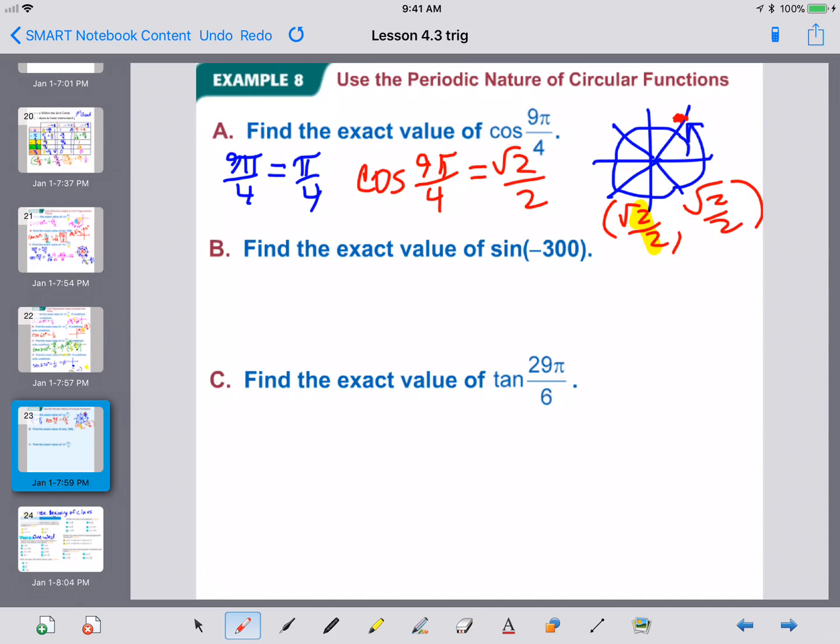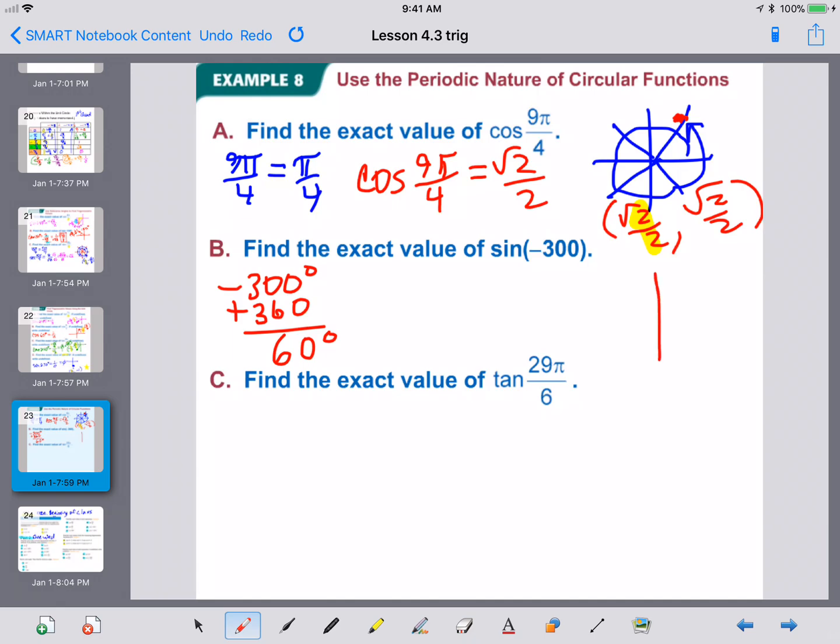Let's look at part B. Negative 300. Well, where in the heck does that land us? Well, we learned that coterminal angles, if they are negative, we could just add on 360s until they became positive to find out where they're located. Well, negative 300 plus 360 is 60 degrees. So negative 300 is equivalent to 60.